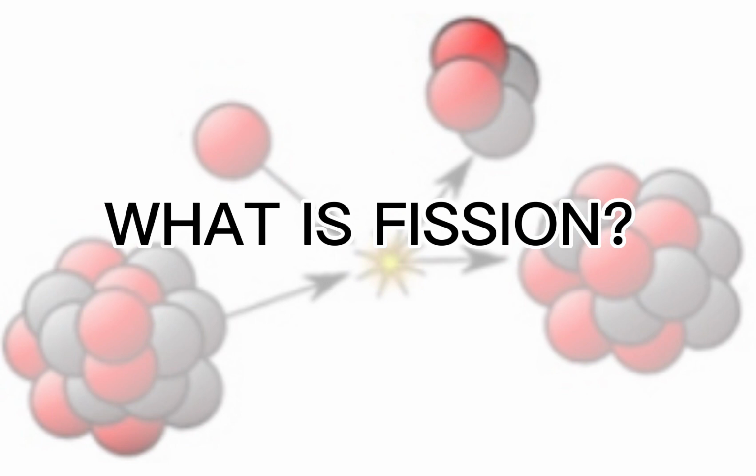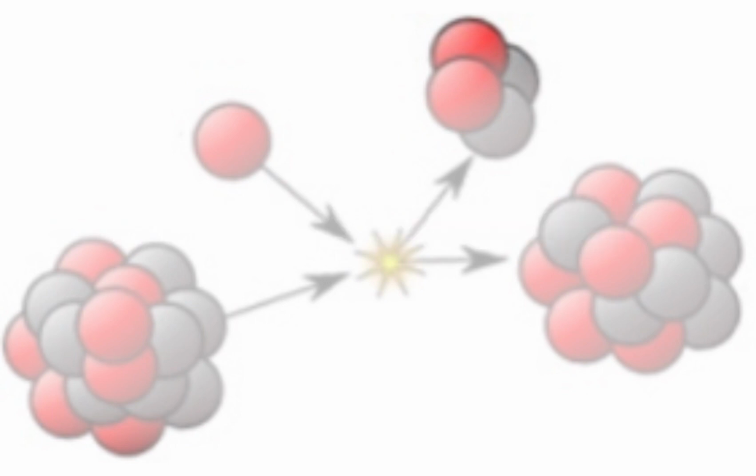What is fission? Nuclear fission refers to the splitting of an atomic nucleus into two or more lighter nuclei. This process can occur through a nuclear reaction or through radioactive decay. Nuclear fission reactions often release a large amount of energy, which is accompanied by the emission of neutrons and gamma rays.